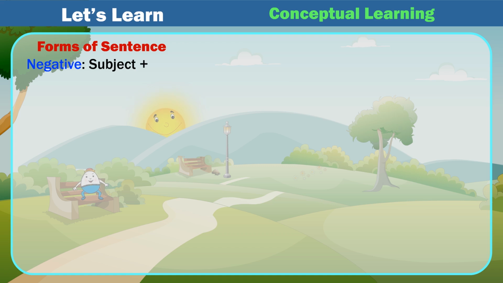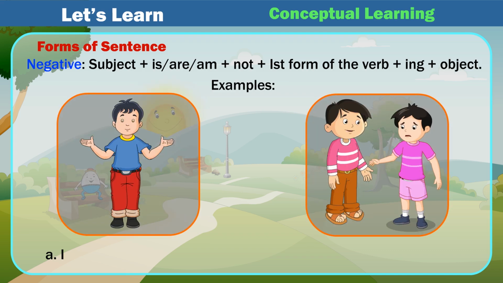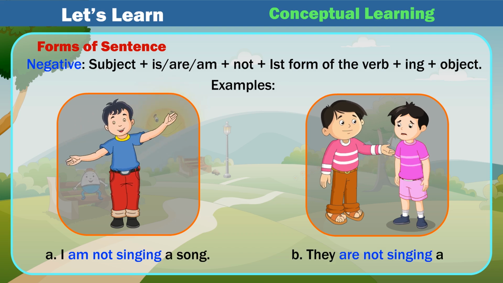Negative: subject plus is/am/are plus not plus 1st form of the verb plus ing plus object. Examples: A. I am not singing a song. B. They are not singing a song.